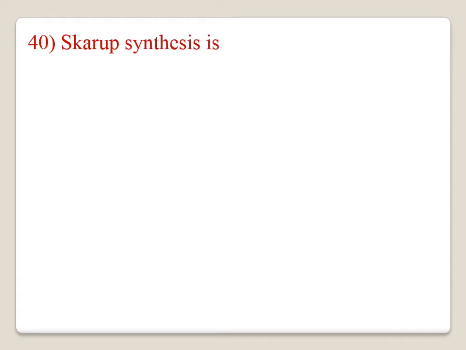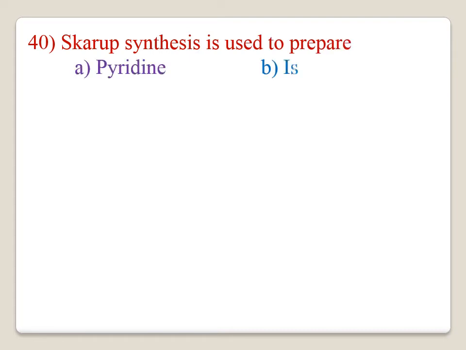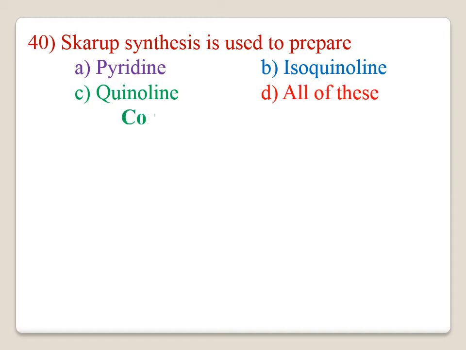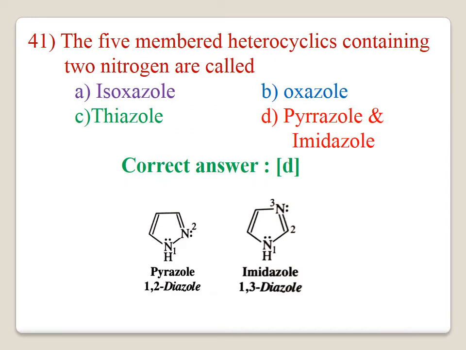Question number 40. The Skraup synthesis is used to prepare A. Pyridine, B. Isoquinoline, C. Quinoline, D. All of this. And here the correct answer is C. 41. The 5-membered heterocyclics containing 2 nitrogen atoms are called, option D, pyrazole and imidazole. Option D is the correct answer.